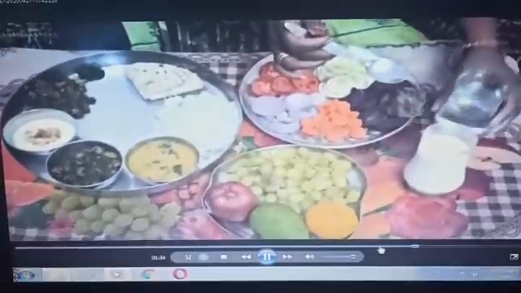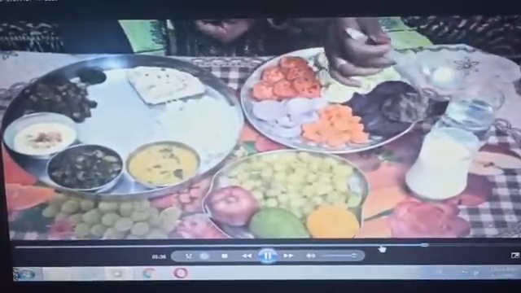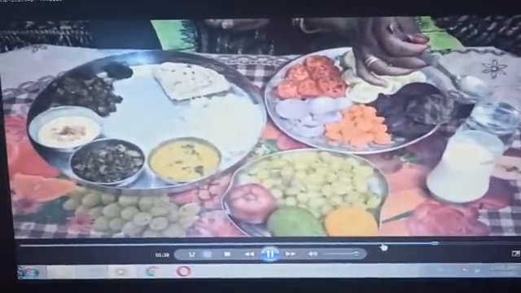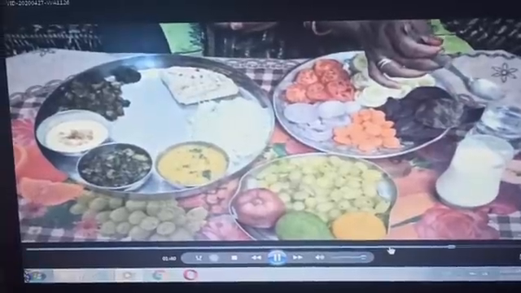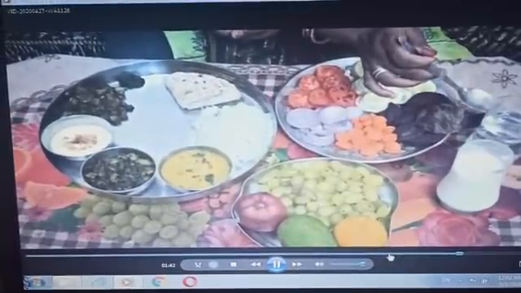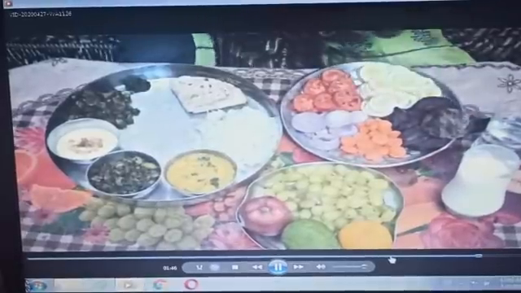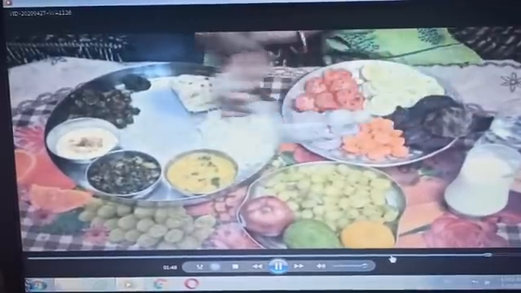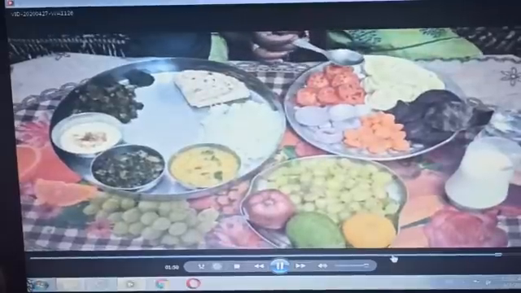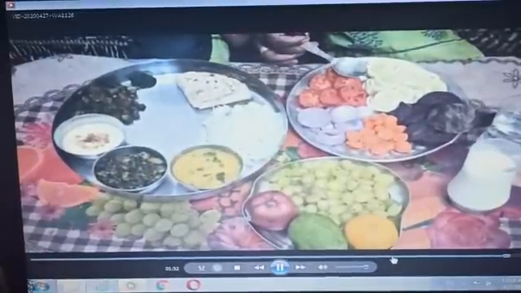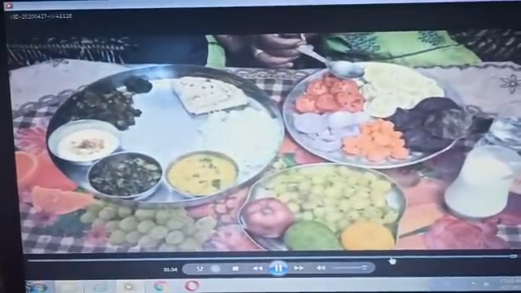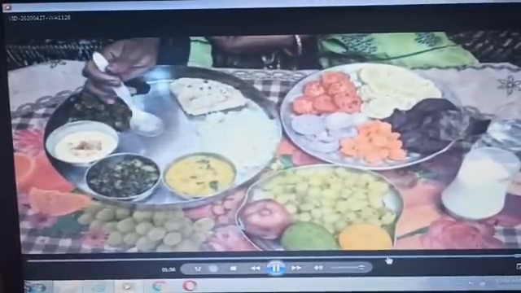Water is not a nutrient, but it is very necessary for digestion. So we should take water daily, 6 to 7 liters. So this is the balanced diet. And a balanced diet is very important for our growth and development.